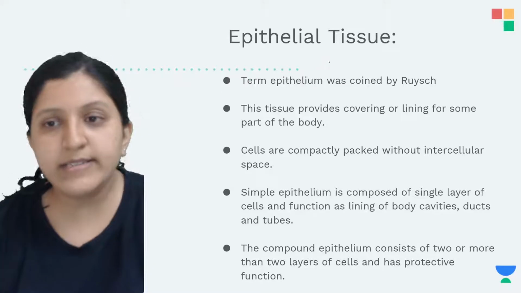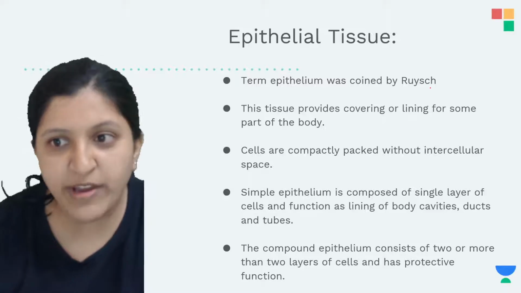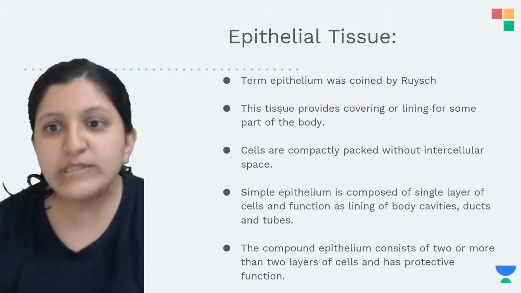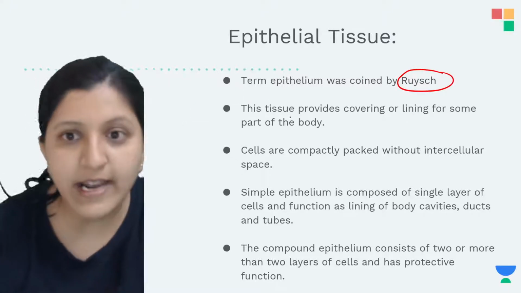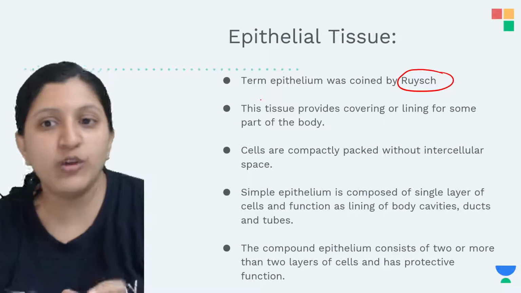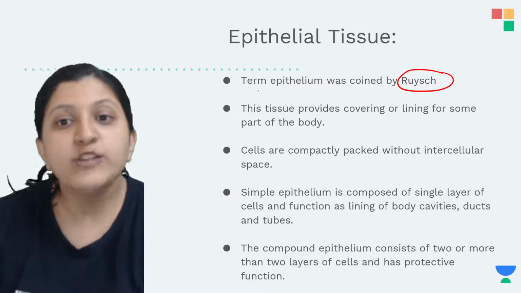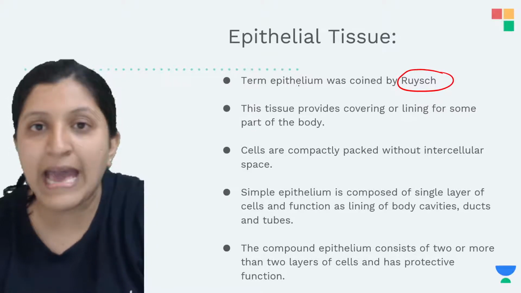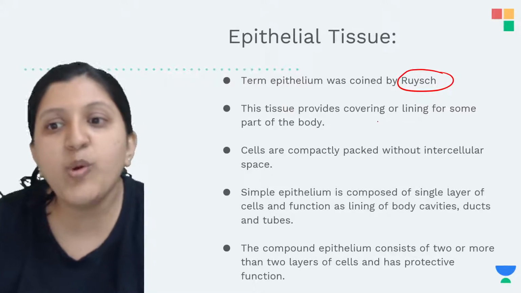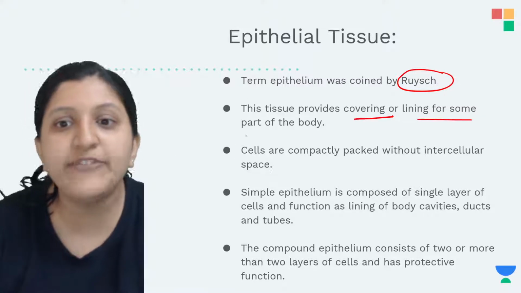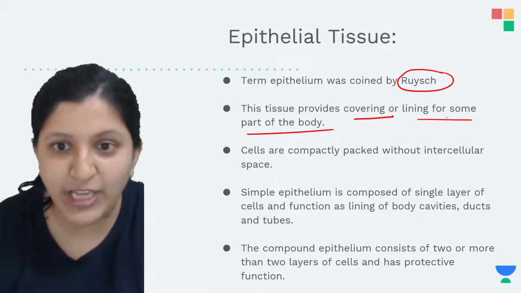Now, the epithelial tissue. The term epithelium was coined by Ruysch. He was the first person who started studying the epithelium, or we can say the specific term epithelium was given by Ruysch. This tissue provides a covering or lining for some part of the body. So what is that covering or lining that we are talking about?